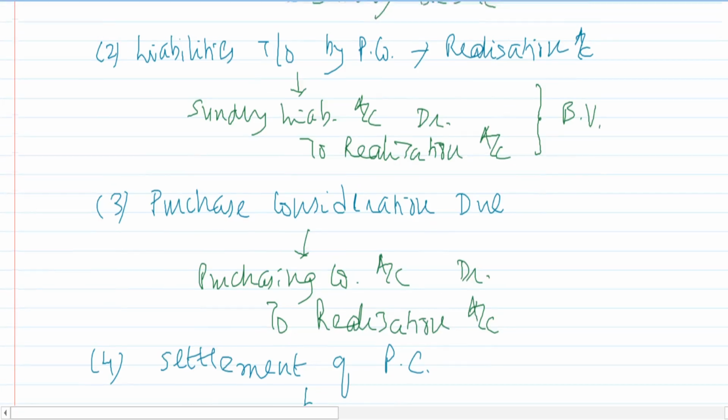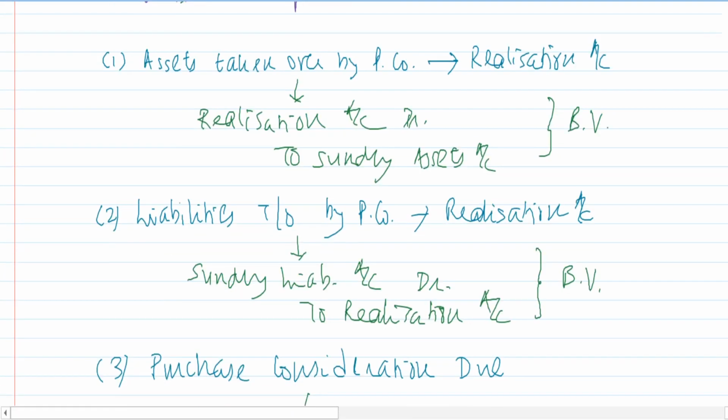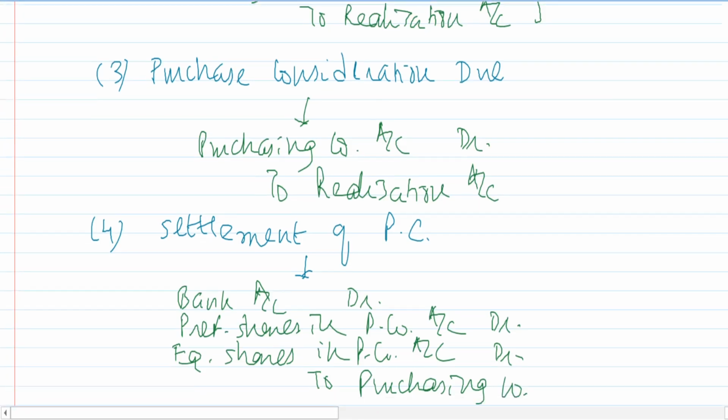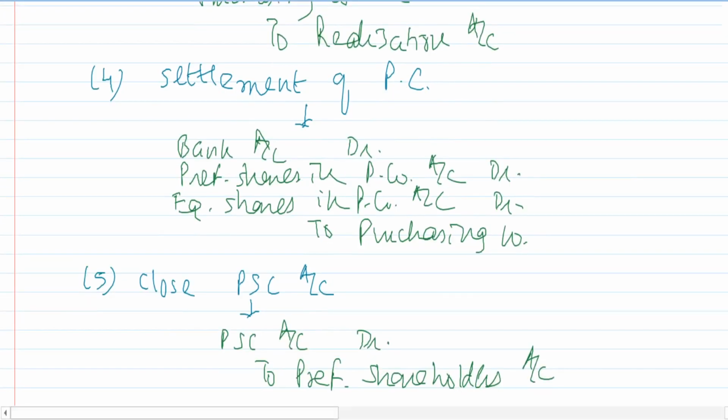So if you return back to the balance sheet once again, just see the balance sheet once again: equity share capital taken care of, reserves and surplus taken care of, everything which is there in the balance sheet taken care of. Every account in the balance sheet has been closed, right? So we have taken care of the balance sheet. Great. Now, there are certain new accounts that you have opened. We have to now settle those accounts.